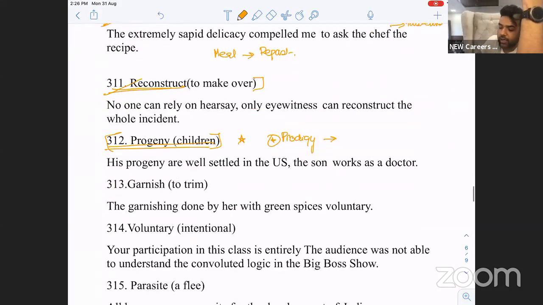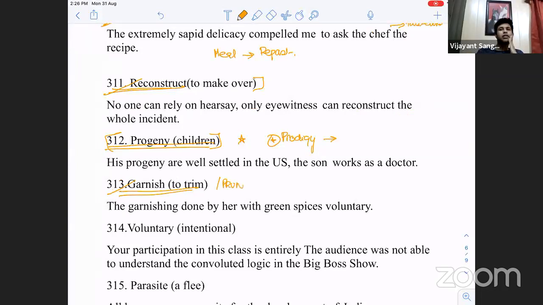Right. Now, garnish is to trim. Another word for trim: prune. Prune. ये prune क्या होता है? Prune, sir. Prune. परी बना दे तू तो इसे.